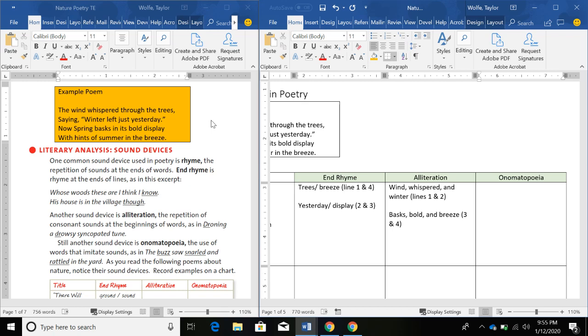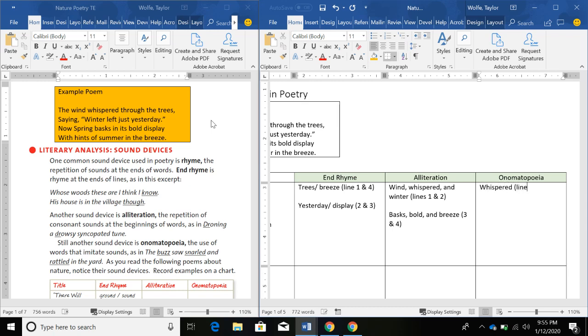The wind whispered through the trees, saying, winter left us yesterday. Now spring basks in its bold display with hints of summer in the breeze. So you can go ahead and pause the video if you want to take a guess as to where the onomatopoeia lies. If you're checking your work, this one was a little bit harder because it's not obvious. It's the word whispered in line 1.